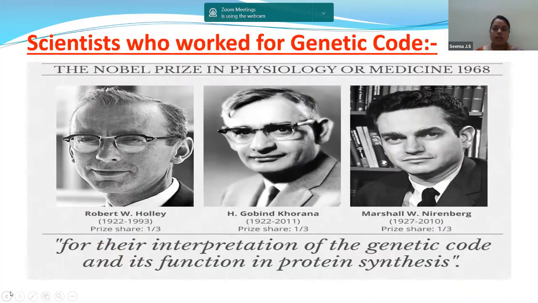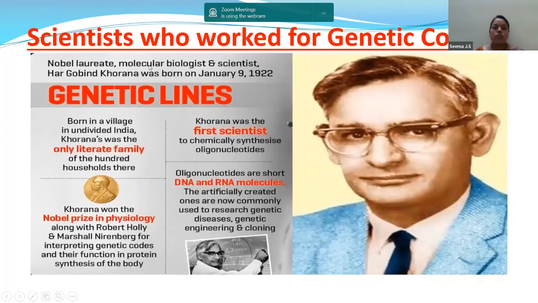Among these 3 scientists, we need to discuss a little bit in detail about Hargobind Khorana because he is of Indian origin. Nobel laureate, molecular biologist and scientist Hargobind Khorana was born on January 9, 1922, in a village in what was undivided India at the time. Khoranas were the only literate family of the 100 households there, and he was the first scientist to chemically synthesize oligonucleotides. Khorana won the Nobel Prize in Physiology along with Robert Holley and Marshall Nirenberg.